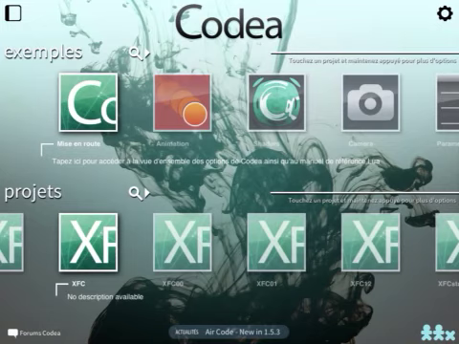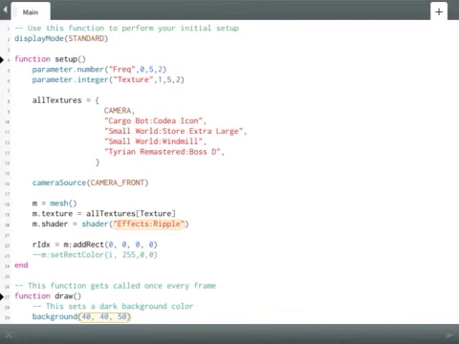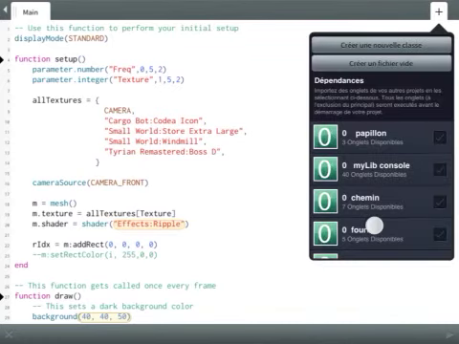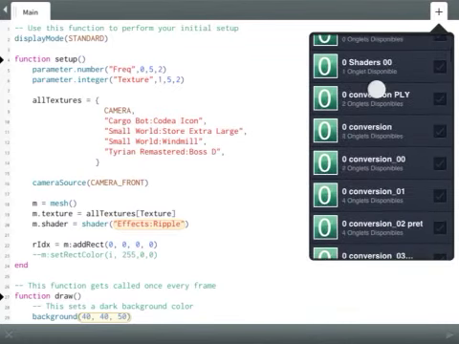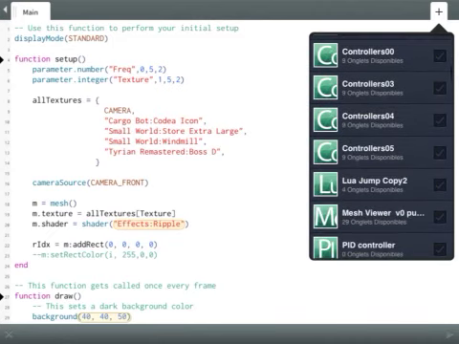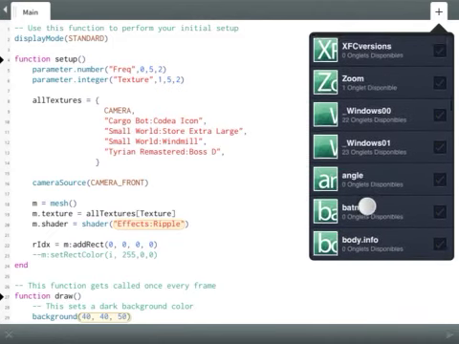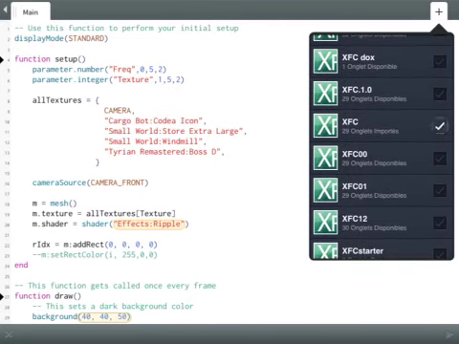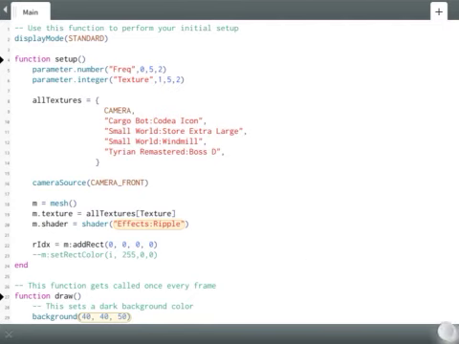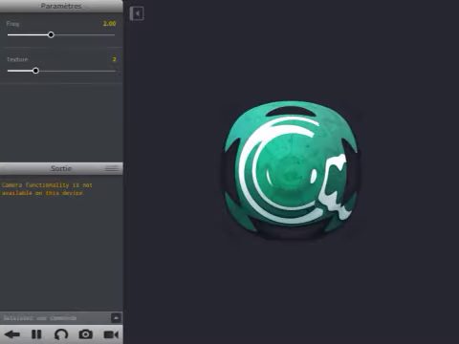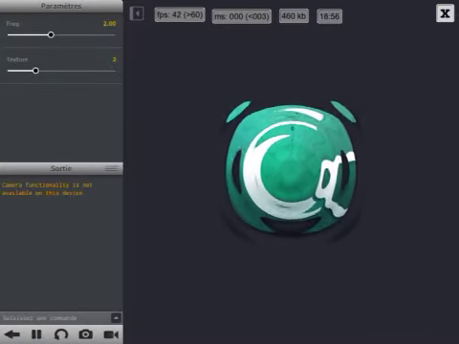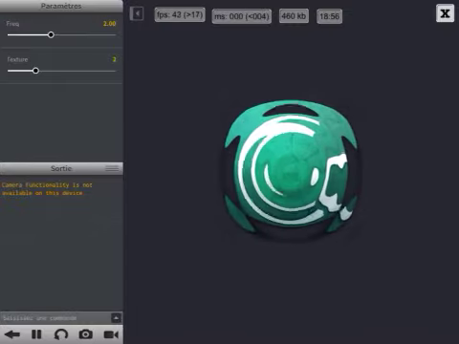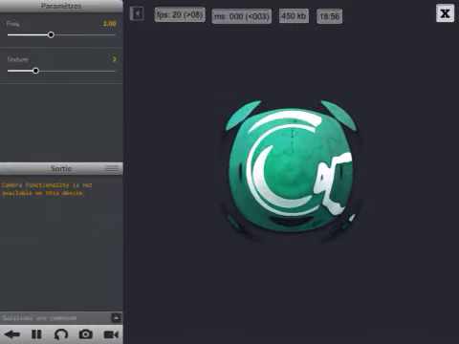Now if I go to the shader project, for instance, and I want to know what the performance is, I simply have to add a dependency to XFC in this project also. If I run the project, you see that XFC pops up after the project has started, and you have the same meters available at the same position.